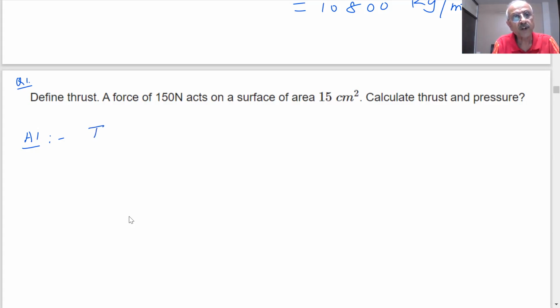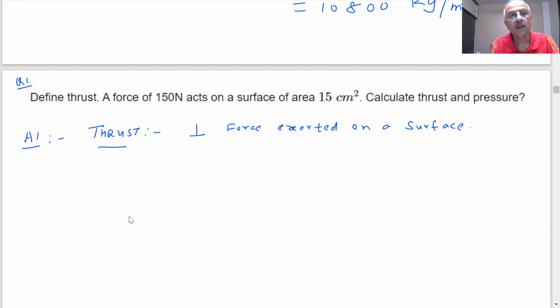What is thrust, student? Sir, it is the force exerted by an object perpendicular to the surface. So the force which is perpendicular, exerted by an object on a surface. The perpendicular force exerted on a surface is called the thrust.